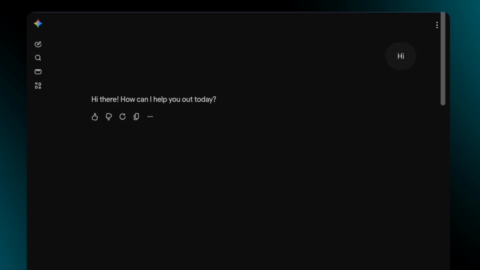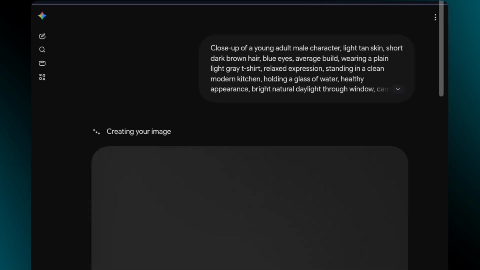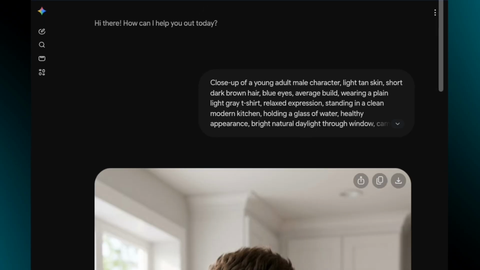Head over to Gemini, copy the image prompt from ChatGPT, paste it here, and hit run. Within a few seconds, Gemini will generate the image for you. Now just download it, and repeat the same process to generate and download all the remaining images.